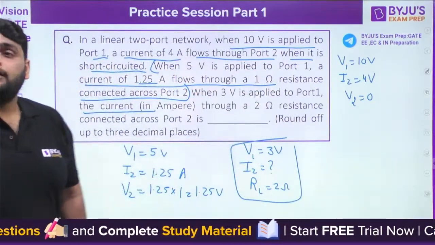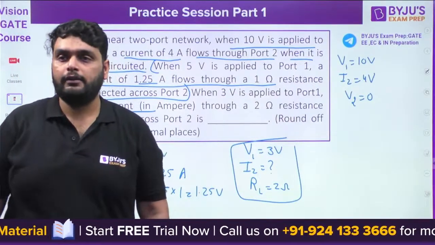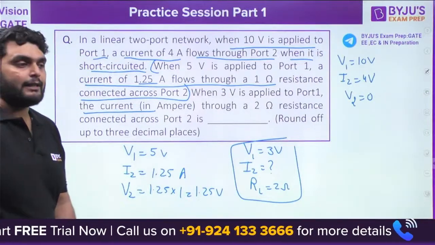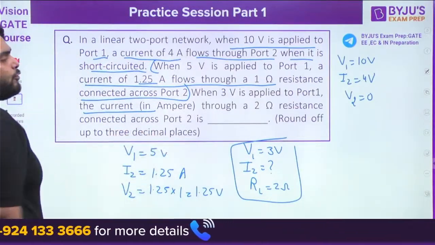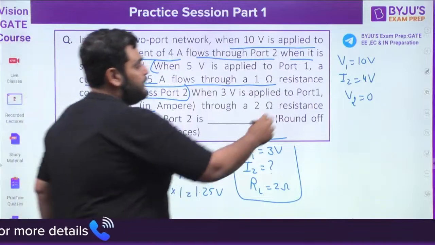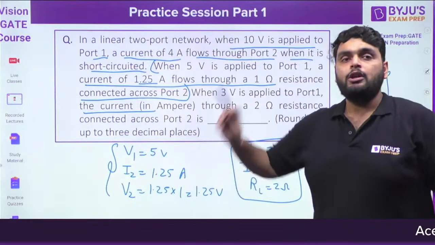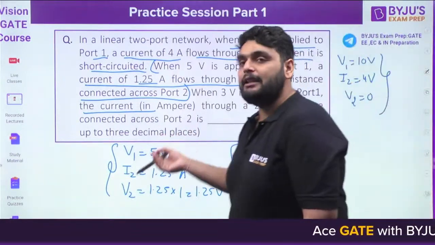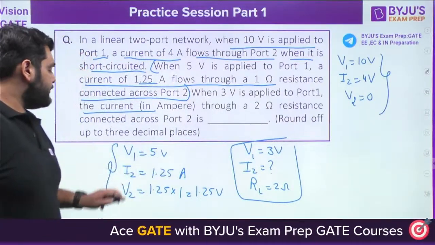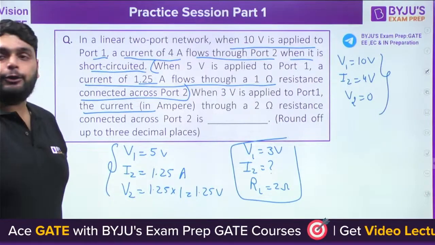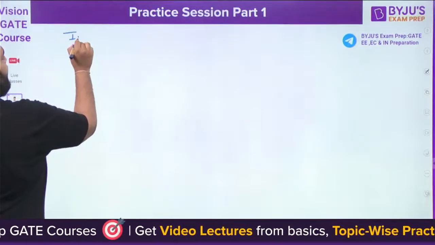Sir, if y12 equals y21 is given, can it be replaced with a pi circuit? Always, you can replace it. If y12 equals y21 is given, the network is reciprocal, then you can replace it with the pi circuit. Okay, now here is how you can solve this. If you see this particular pair, we have V1, I2, V2. So tell me, which parameter links these parameters: z, y, a, b, c, d, h? Which parameter links these three quantities V1, I2 and V2? I can say the y parameter.